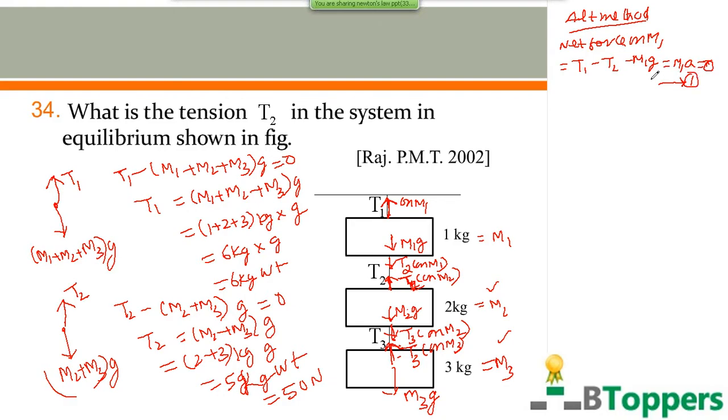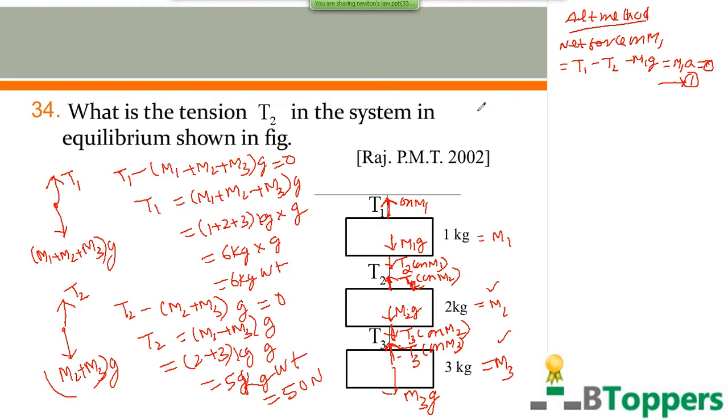This alternate method holds good even when the system of all the three masses is moving upward with some acceleration A. Coming to the mass M2, three forces act on M2. The tension T2 on M2 acts upwards. The tension T3 acts downwards. Its weight M2G acts downwards.